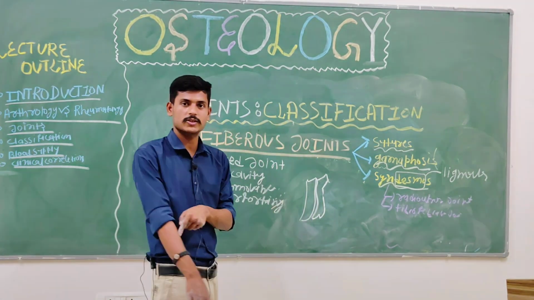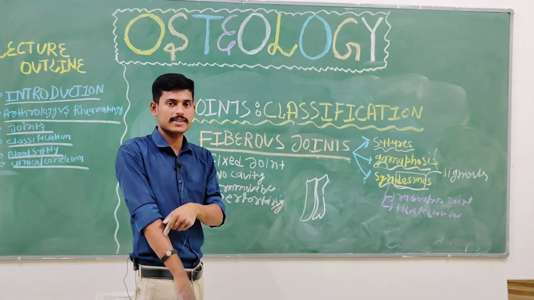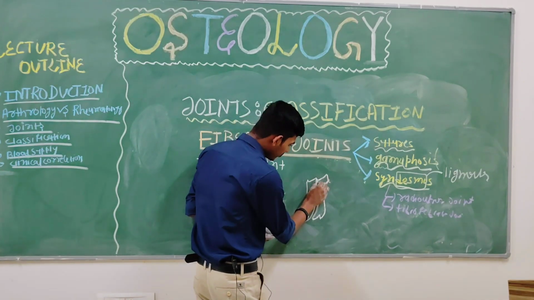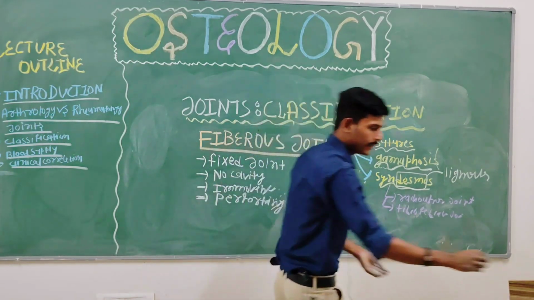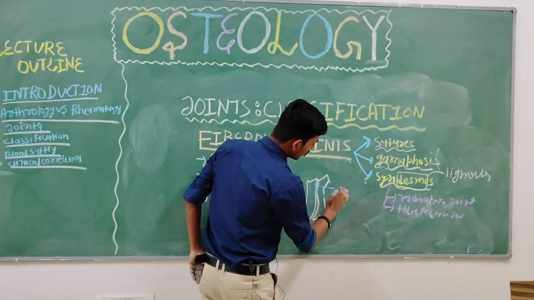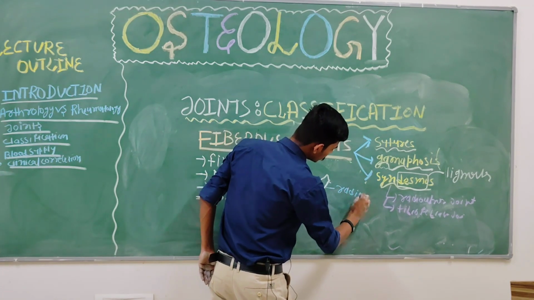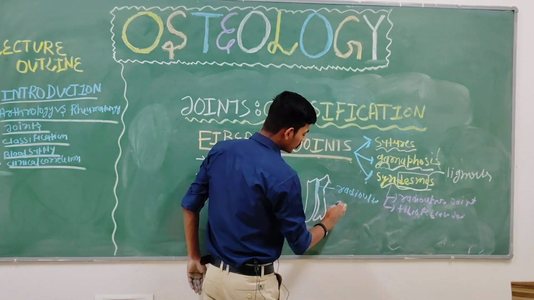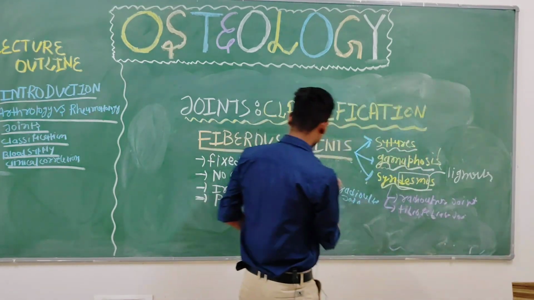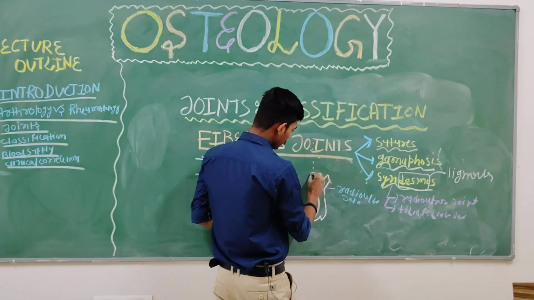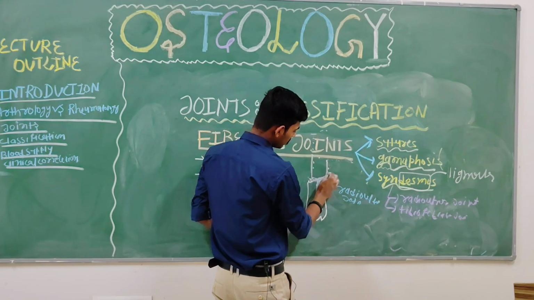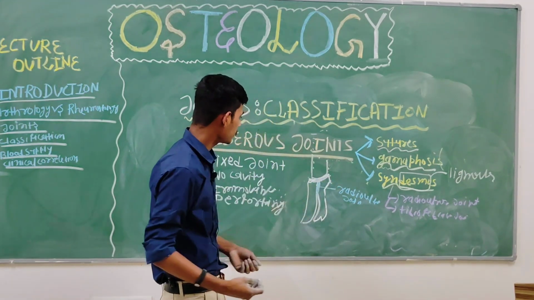On the thumb side there is the presence of the radius, and on the little finger side there is the presence of the ulna, and they are joined here. This type of joining is called the radio-ulnar joint. And above, you know, there is a single humerus bone, and this is a synovial joint basically, which we will discuss later.